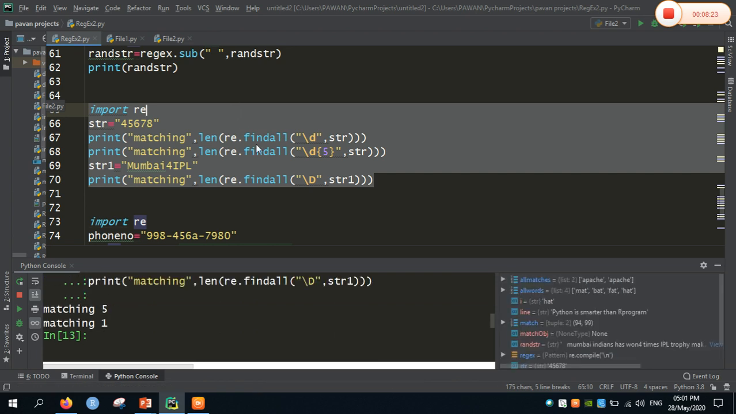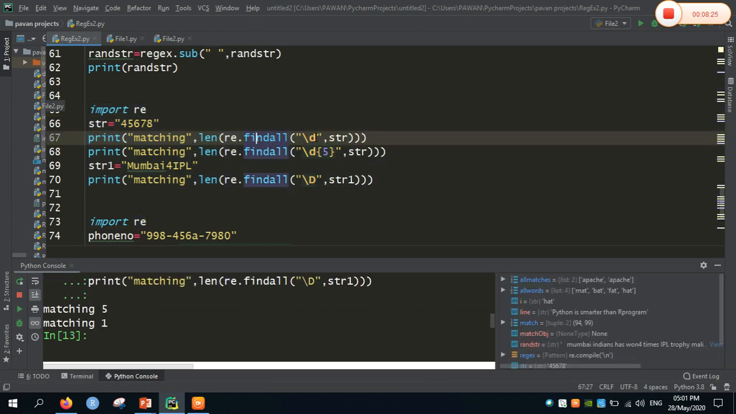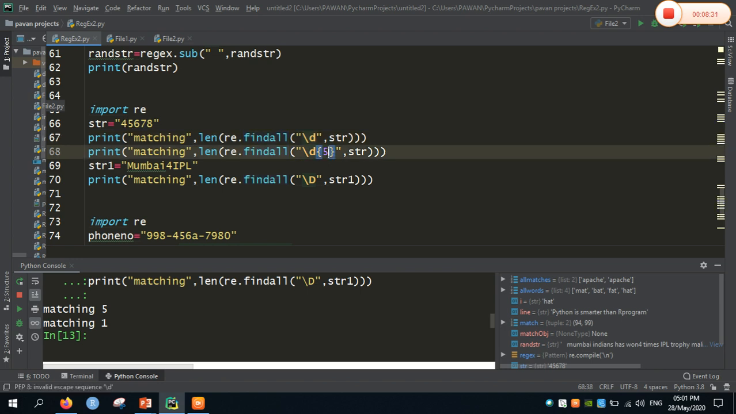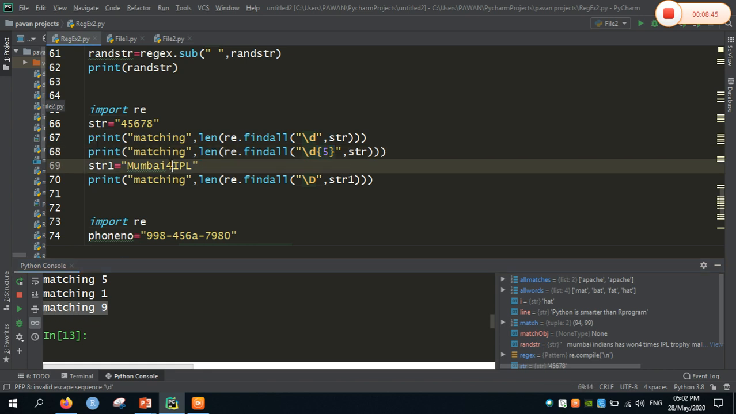Yeah, you can clearly see that findall of \d will return 5 matching numbers, that is 1, 2, 3, 4 and 5. Similarly, the matching positions of the 5 numbers are 0 and 1, that is the first position. So \d will return the characters 1, 2, 3, 4, 5, 6, 7, 8 and 9. So the matching characters are 9, and it excluded the number 4.